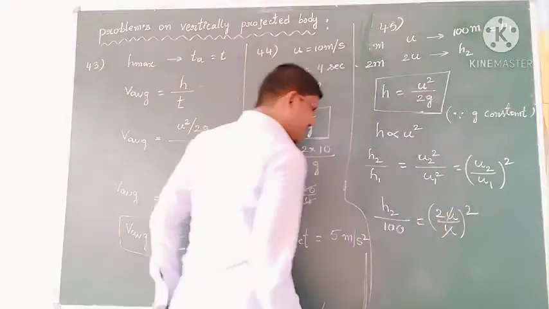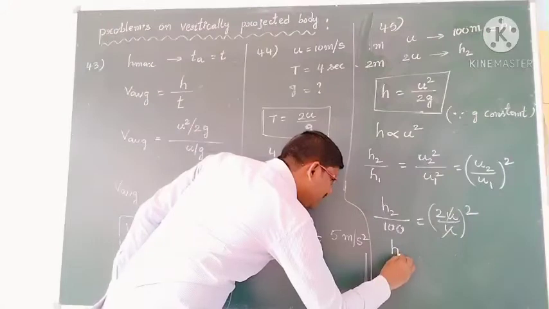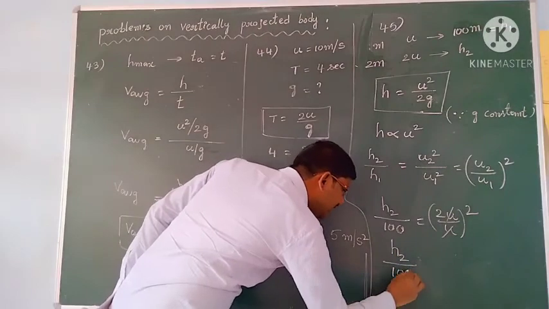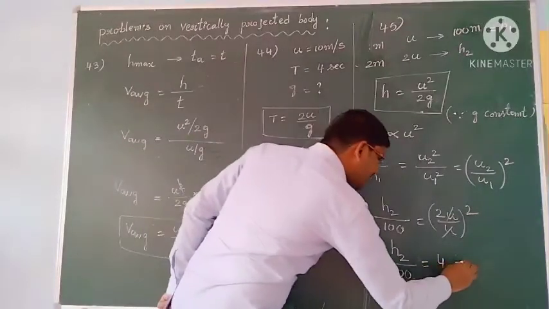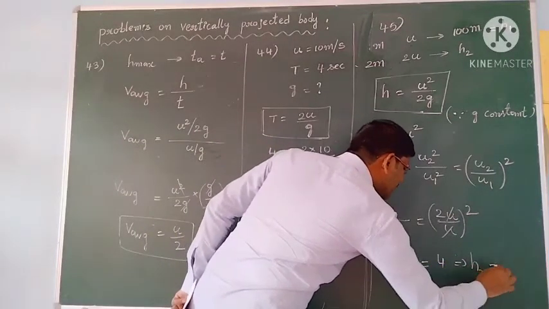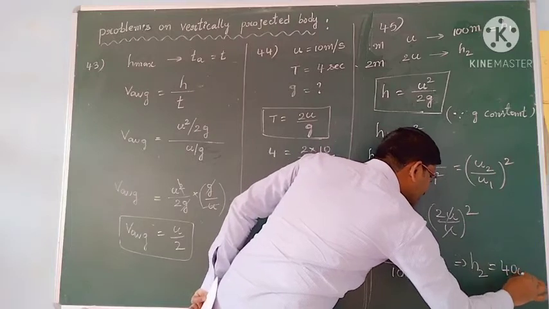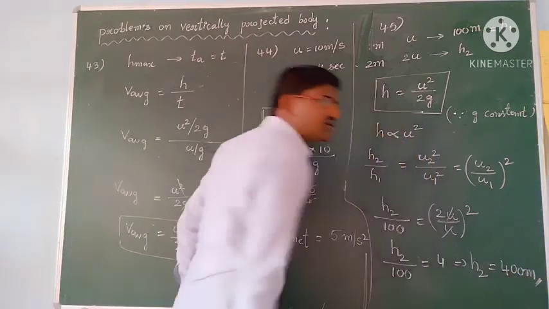Then u gets cancelled. So h2 by 100 is equal to 2 square, which is 4. That implies h2 is equal to 400 meters, which is the answer we get.